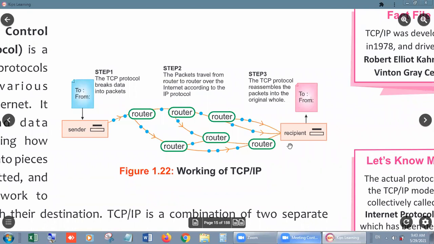I hope now it is very clear to you that from the sender side, making packets and again joining or merging them to bring the data into its previous form is the work of TCP. And to deliver these packets from sender to recipient is the work of IP, Internet Protocol. I hope you understand. Now I am moving on. Let me reduce the size of the screen so that you can also understand.